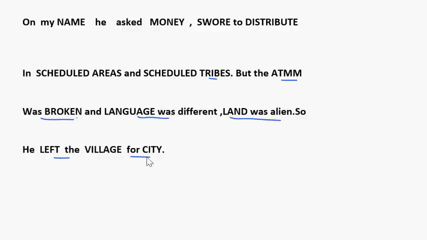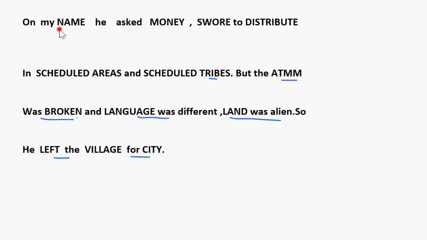Now just imagine that there is a person who on your name goes to a village and asks for money and swears to distribute it in scheduled areas and scheduled tribes, but in the village there is a single ATM which is broken and he is not able to understand the language, so the land there is a bit alien for him, so he leaves the village for city. And how would you relate this small story to the schedules?